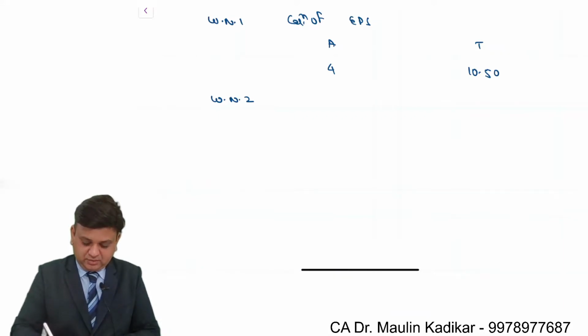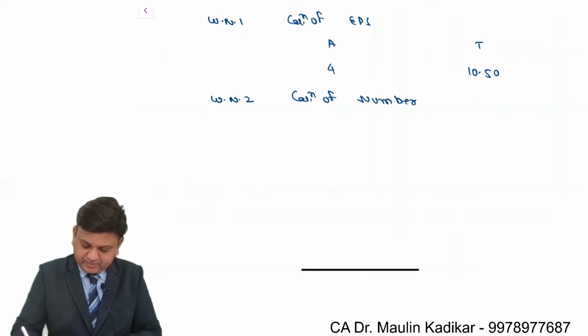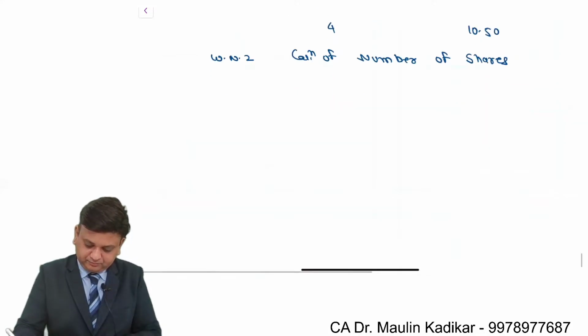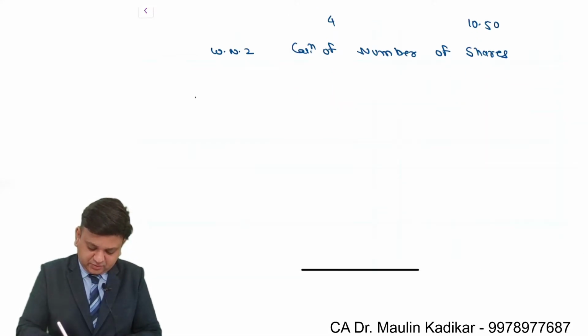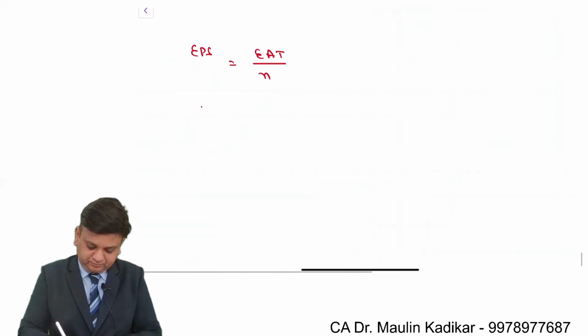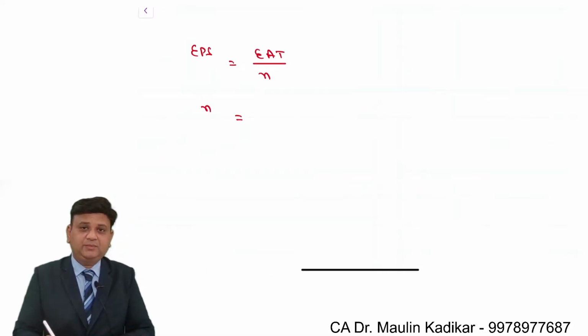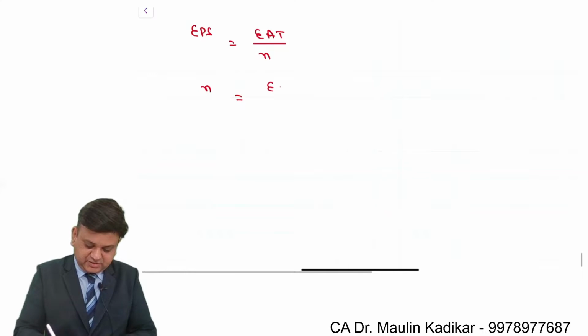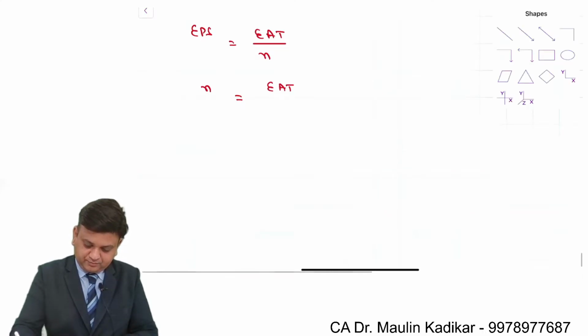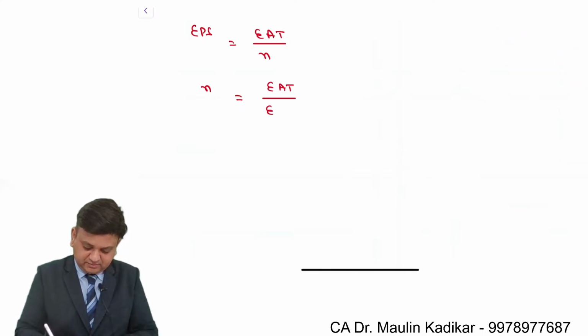Working note number 2, calculation of number of shares. In that write down EPS is equal to earning after taxes divided by number of shares. Number of shares is equal to earning after taxes divided by EPS.